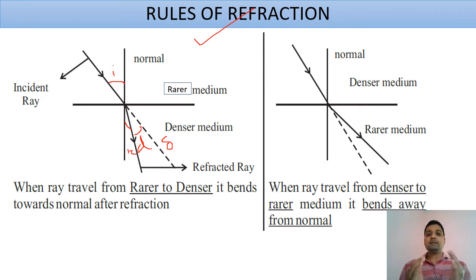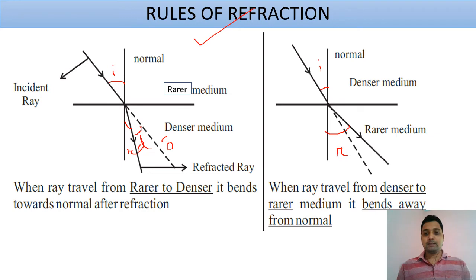When a ray of light passes from a denser to a rarer medium, the angle between the incident ray and the normal is called the angle of incidence. Here you can see the angle of incidence is smaller compared to the angle of refraction. So the angle of incidence is less and the angle of refraction is more. Denser to rarer means speed less to speed more. With the increasing speed, it diverts, or simply you can say it bends away from the normal.